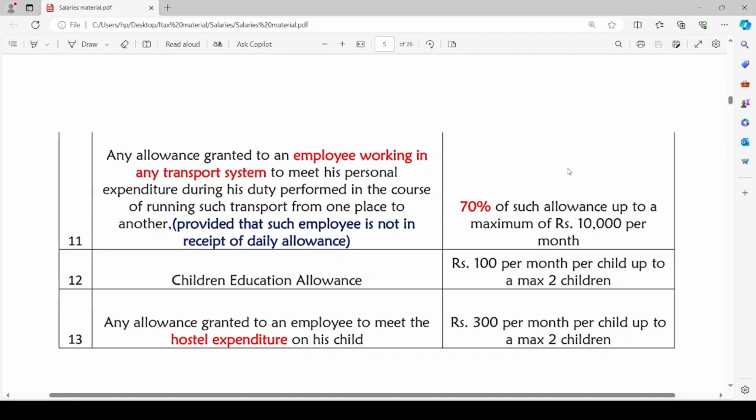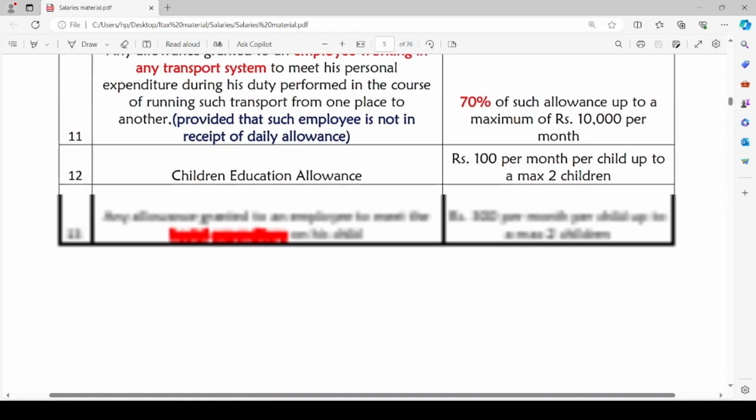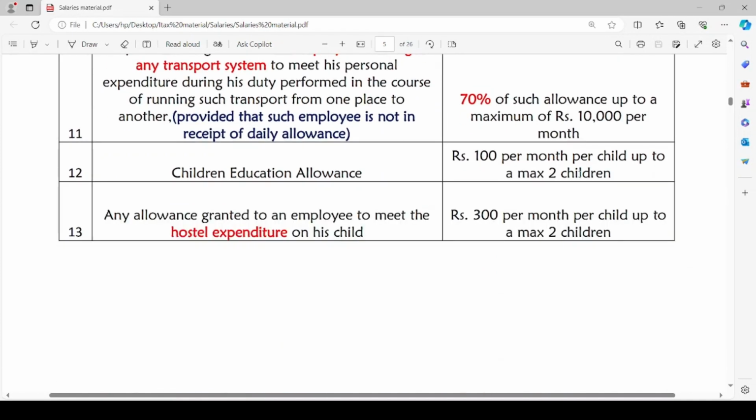Any allowance granted to an employee to meet the hostel expenditure on his child: the maximum permissible number of children will be 2 and the amount will be rupees 300 per month per child. So we have completed discussing allowances.